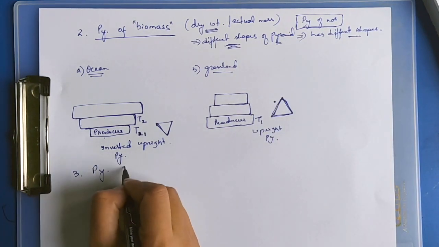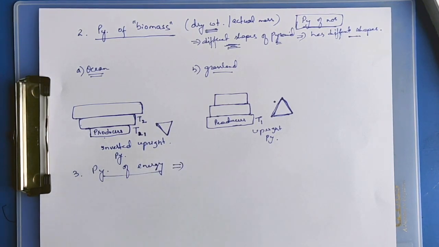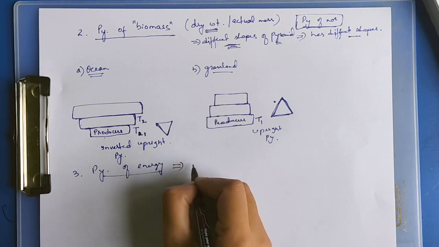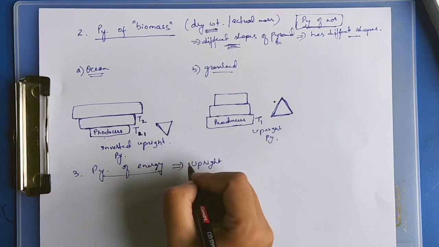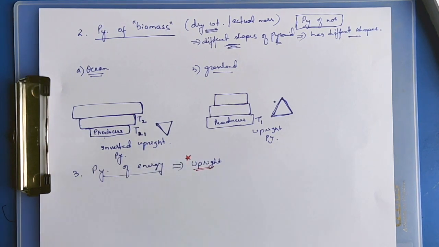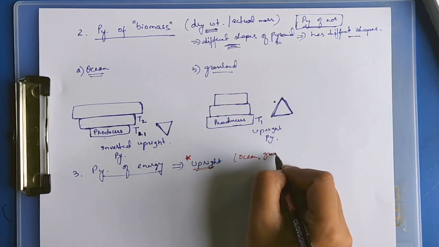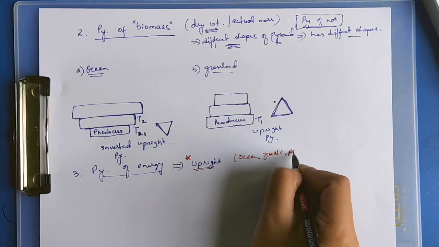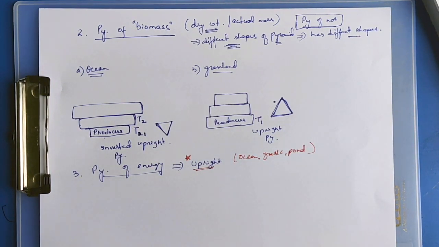Pyramid of energy is always upright. In every ecosystem, ocean, grassland, pond, the structure or shape will always be upright.